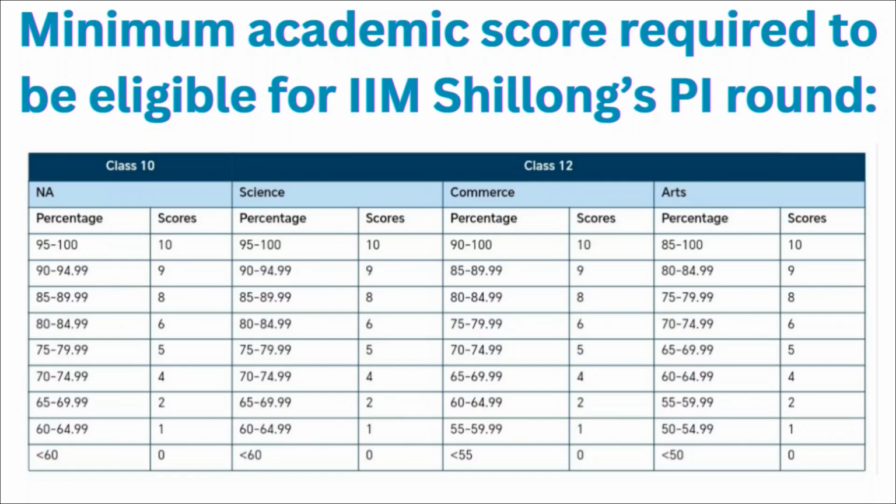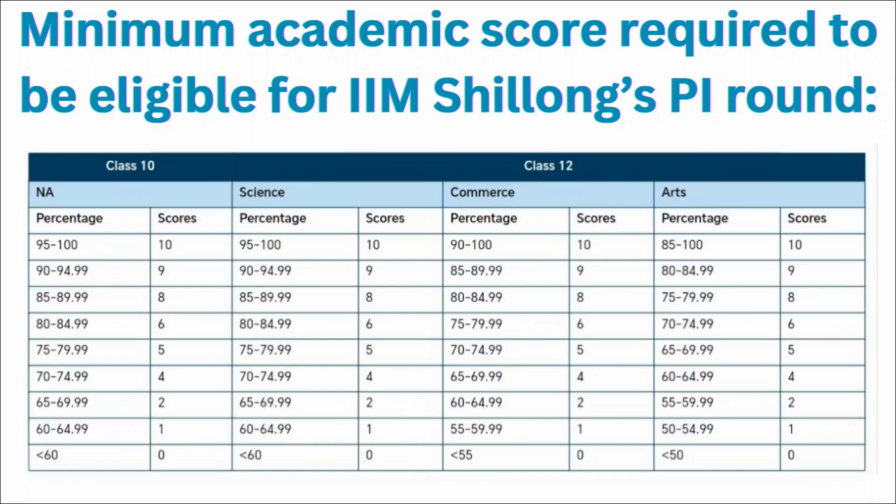If it ranges in between 80 to 84.99, then you will be given 6 points. If it ranges in between 75 to 79.99, then you will be given 5 points. If it ranges in between 70 to 74.99, then you will be given 4 points. If it ranges in between 65 to 69.99, then you will be given 2 points. If it ranges in between 60 to 64.99, then you will be given 1 point.